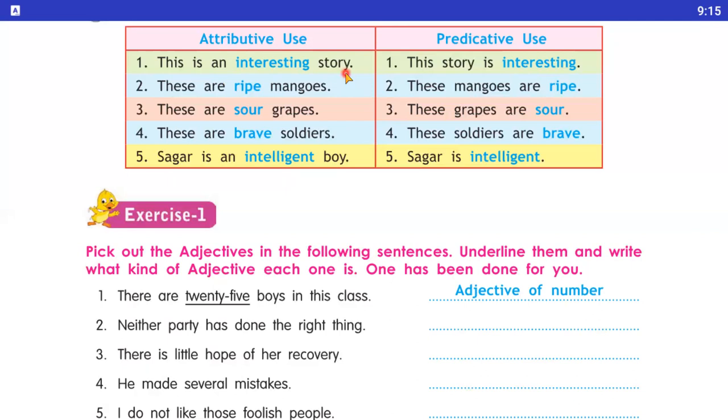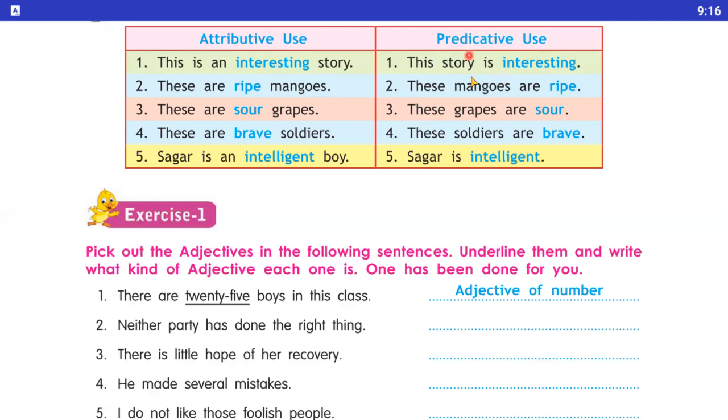Now those in the second position, after the noun. Here the noun is story. We use interesting, हमने interesting कहाँ use किया, after the noun use किया. So it is a predicative adjective. Notice that predicative adjectives do not occur immediately after the noun. Generally बिल्कुल noun के बाद में use नहीं आते. Instead they follow a verb. Here we use is as a verb. ये किसको follow करते हैं? इसको, as a verb को फॉलो करते हैं.